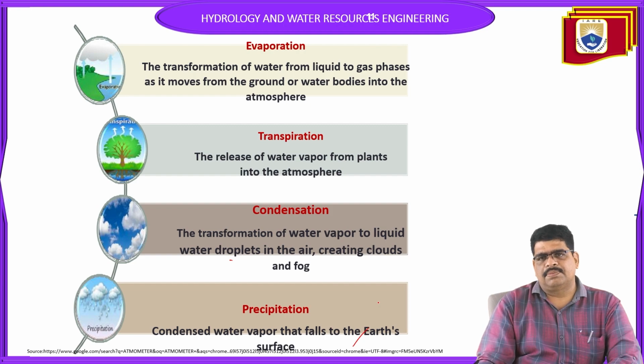We can recollect that, since it can also be incorporated into evapotranspiration. That's why we have to know some of the definitions, how evapotranspiration is transformed.